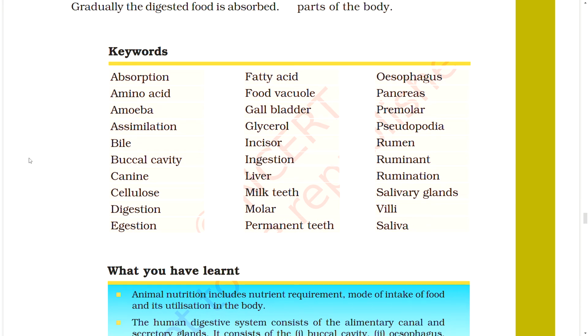Keywords: absorption, amino acid, amoeba, assimilation, bile, buccal cavity, canine, cellulose, digestion, egestion, fatty acid, food vacuole, gallbladder, glycerol, incisor, ingestion, liver, milk teeth, molar, permanent teeth, esophagus, pancreas, premolar, pseudopodia, rumen, ruminant, rumination, salivary glands, villi, saliva.